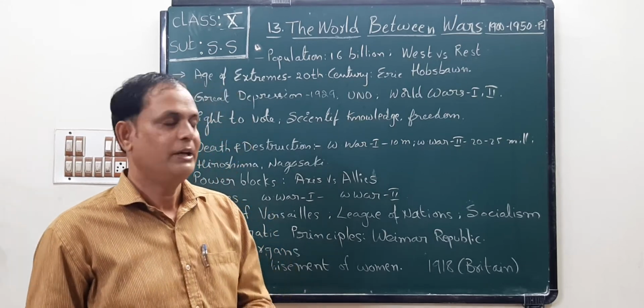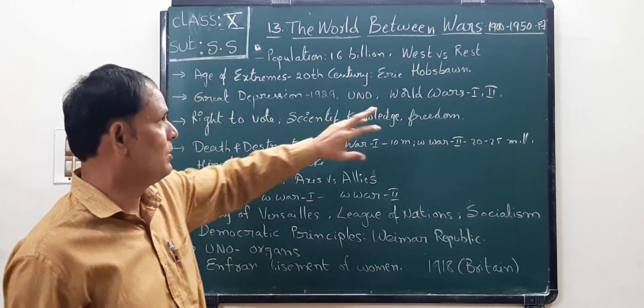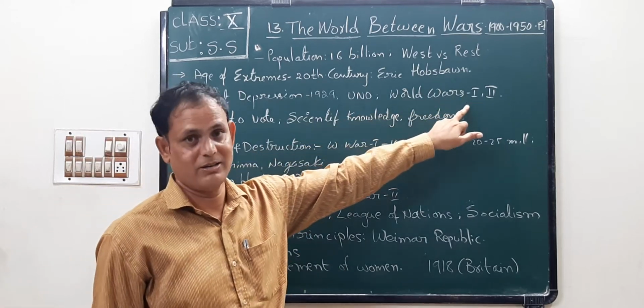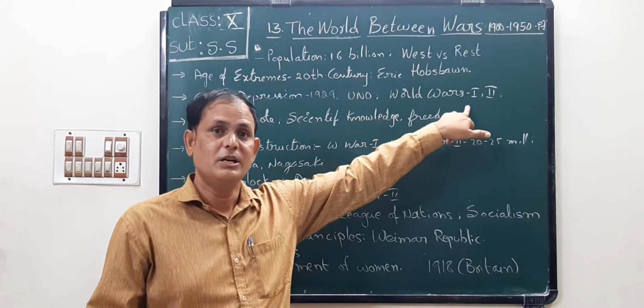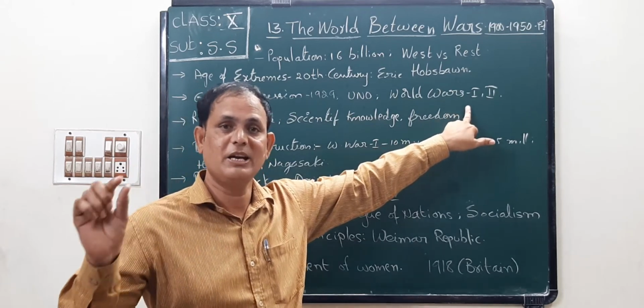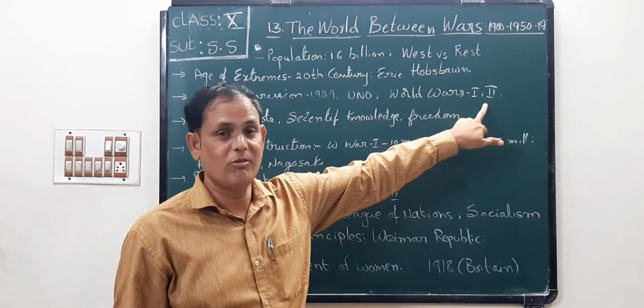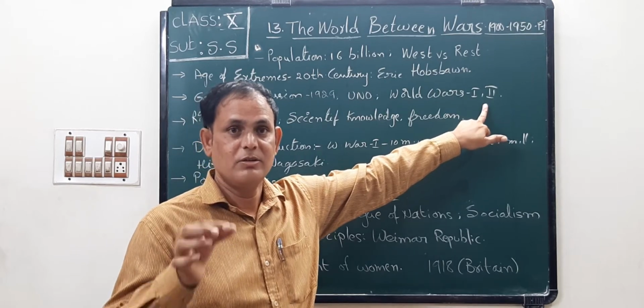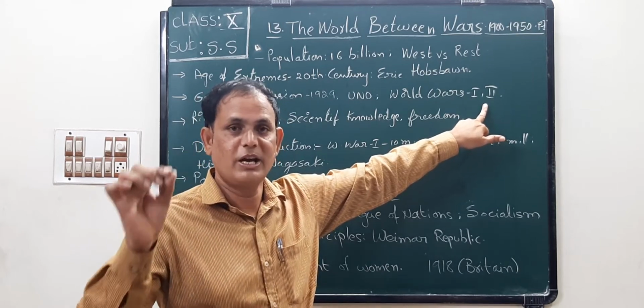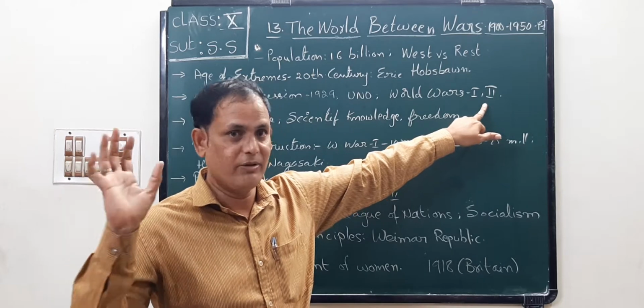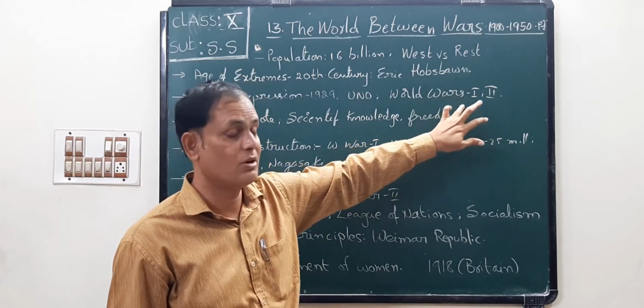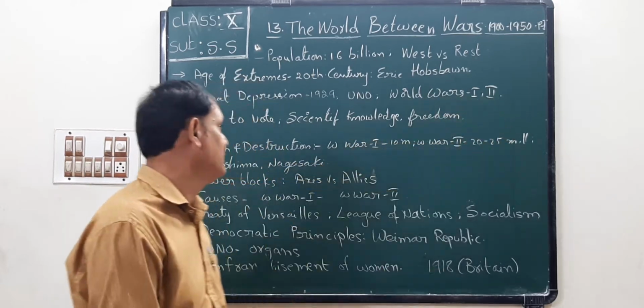Next, World Wars. When did the First World War occur? In 1914 to 1918. When did the Second World War occur? 1939 to 1945. So that is the period of the First World War and Second World War, children.